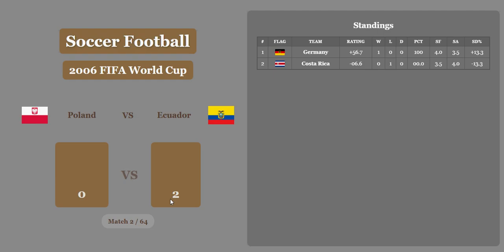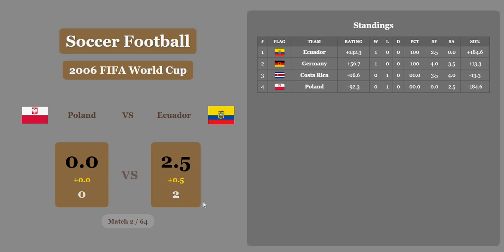Poland versus Ecuador, 0-2. This was the real score in 2006, and here is the economic adjustment if necessary. Ecuador gets 2.5 goals total after economics are considered, which considers both wealth amount and population amount.